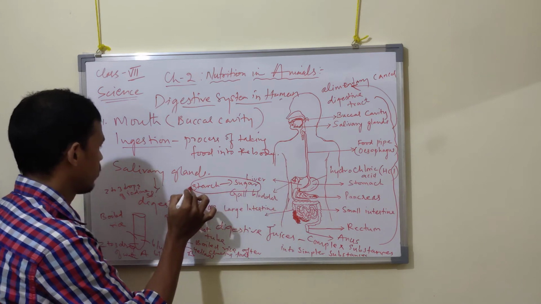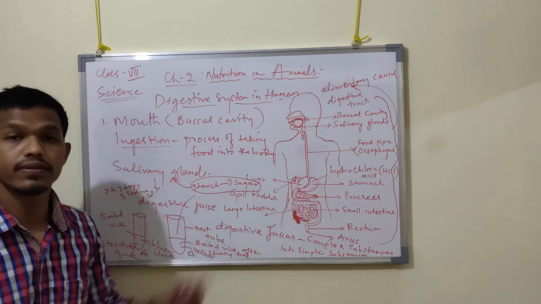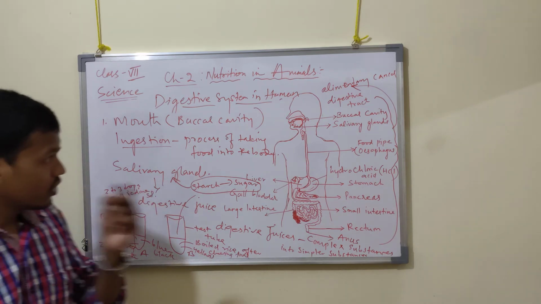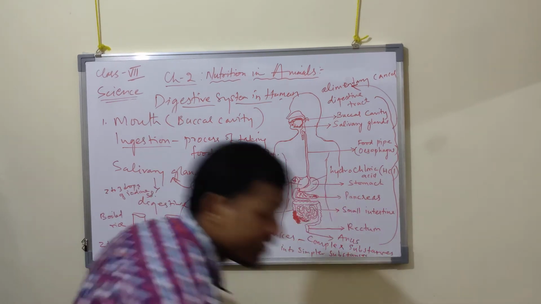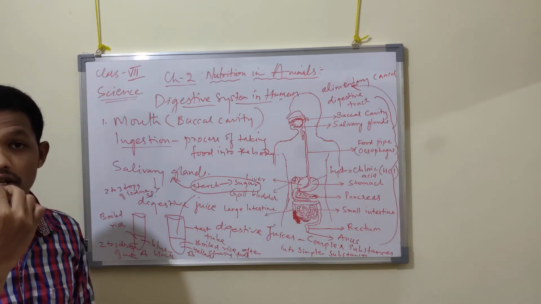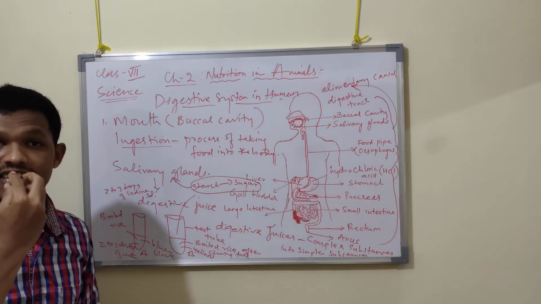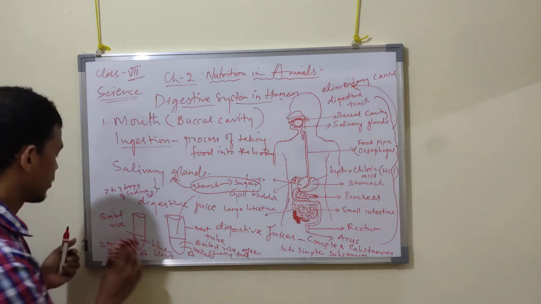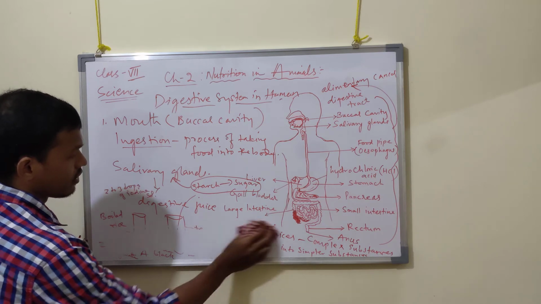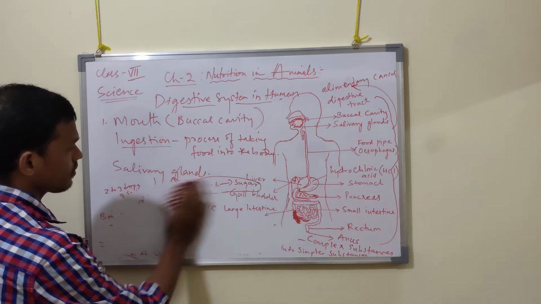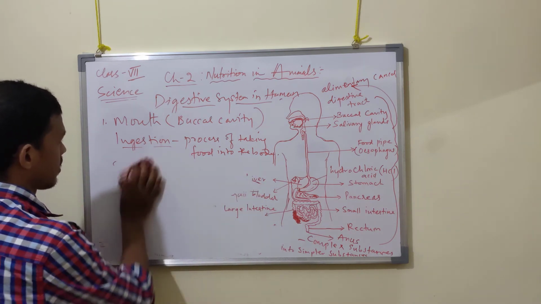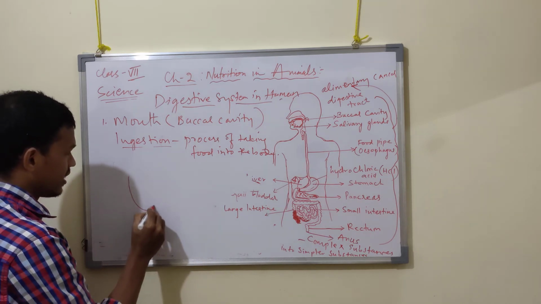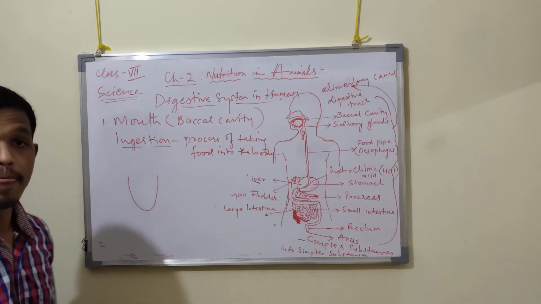What is the role of salivary glands? Starch into sugar. Got it now? And also you will find there is a tongue, a muscular flexible tongue, which is attached to the end of the buccal cavity. So we'll study regarding salivary gland. First, the tongue.